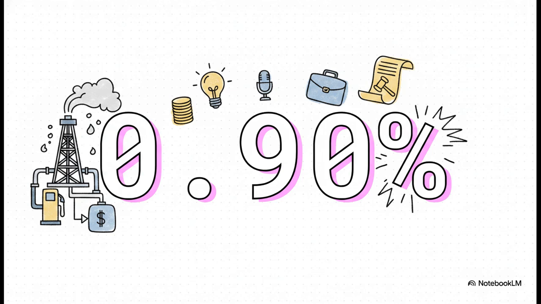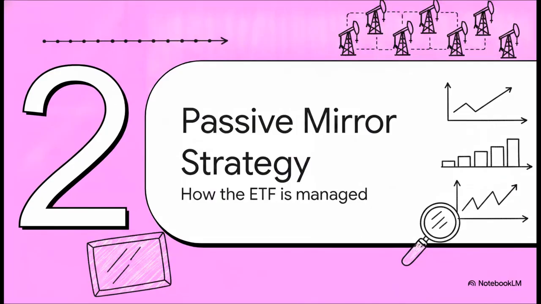Of course, whenever we look at a fund, we absolutely have to look at what it costs to keep the lights on, right? The AMC estimates that up to 0.90% of the daily net assets will be charged to the scheme as a base expense ratio. Now, this maximum limit covers the whole shebang, everything from investment management and advisory fees to registrar expenses, marketing, and even the cost of statutory ads. To put it simply, 0.90% is the absolute maximum friction you can expect to pay for the AMC to actually run this vehicle.